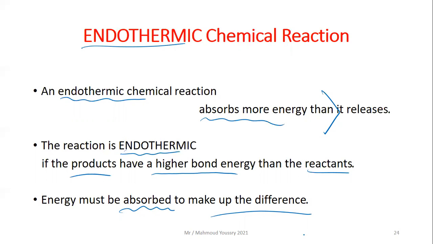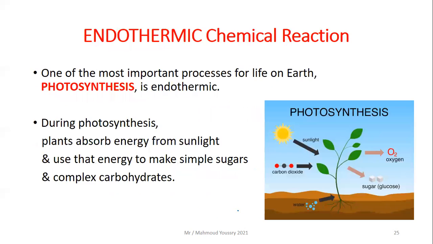Again, in an endothermic chemical reaction, we have the reactants and the products, and the products have higher bond energy. So it needs to absorb more energy. Energy must be absorbed to make the difference.